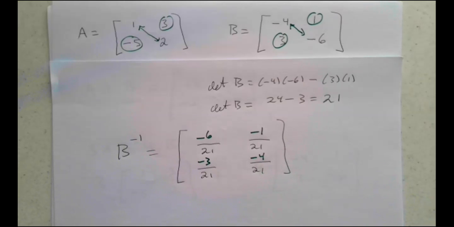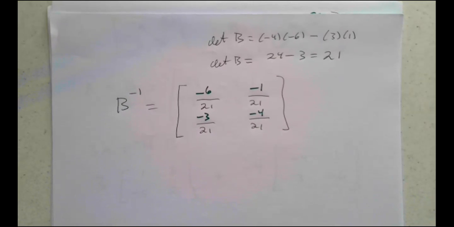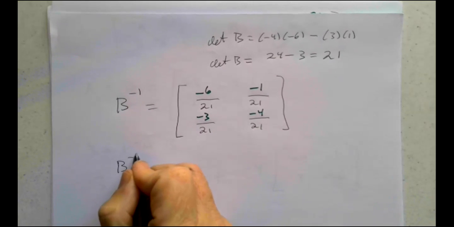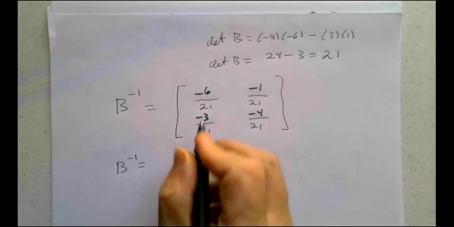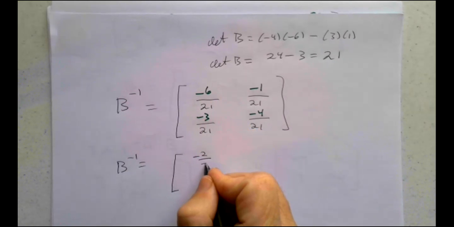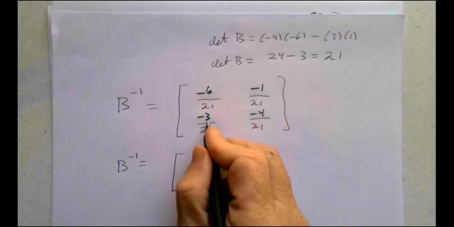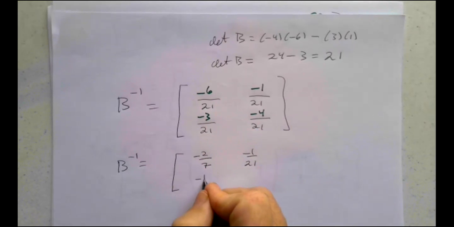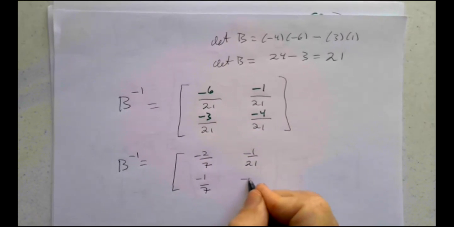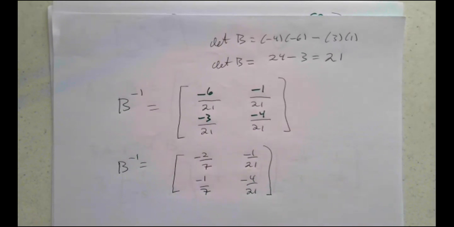This we probably should reduce. So let's see how we do that. If I divide by 3, negative 6 divided by 3 is negative 2, 21 divided by 3 is 7. Negative 1 over 21 does not reduce. Negative 3 over 21 divided by 3 is negative 1 over 7. Negative 4 over 21 does not reduce. So I believe that is B inverse.